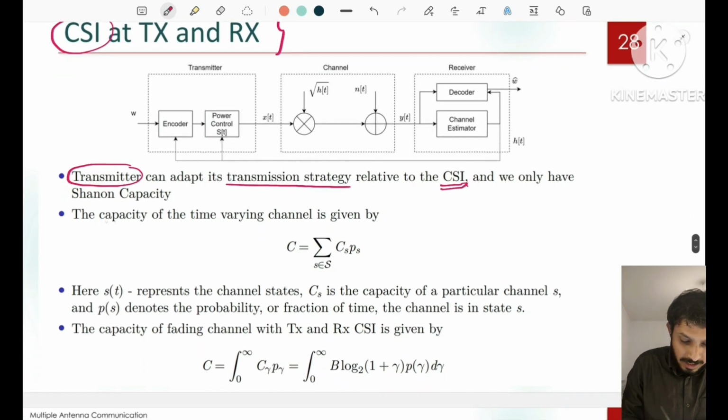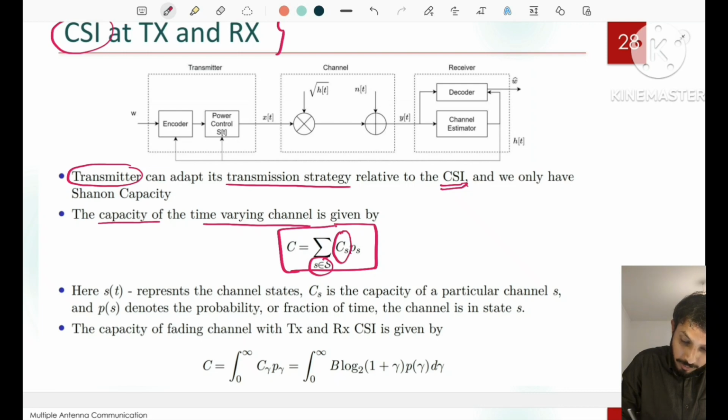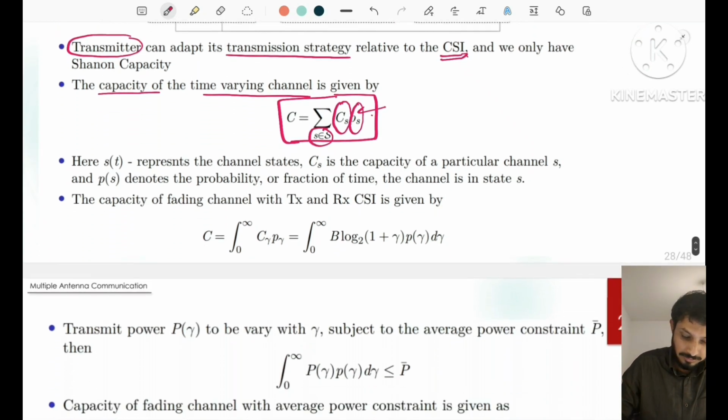So in this case, the capacity of the time varying channel is given by summation over S, where S represents the channel states, the capacity of that state multiplied by the probability of occurrence of that particular state. And the capacity of the fading channel with transmitter and receiver CSI is given by this particular form.